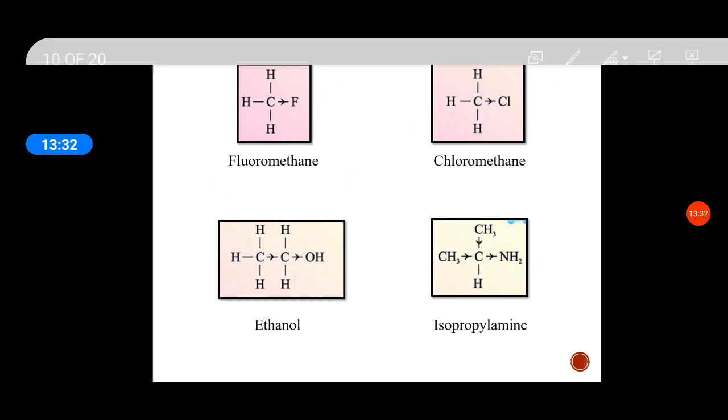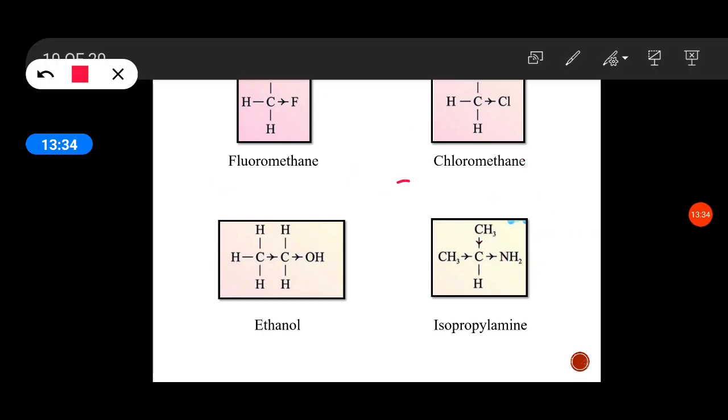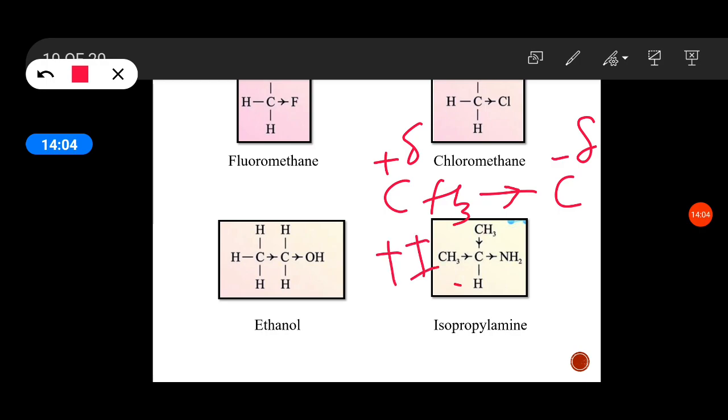When the methyl group is present with carbon, the methyl group releases electrons towards the carbon. It is an electron releasing group, so it acquires a small positive charge. Here carbon acquires a small negative charge. So in the two methyl groups, this C-CH3 bond becomes an example for the positive I effect.